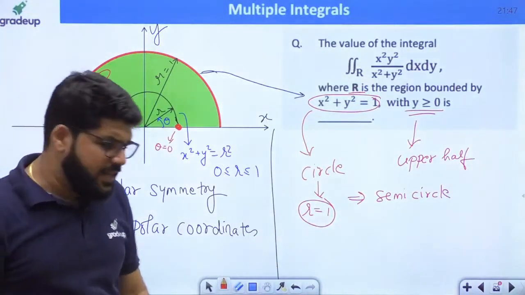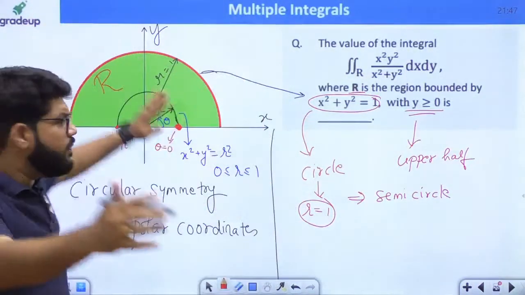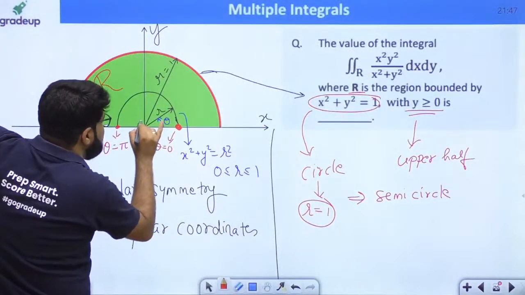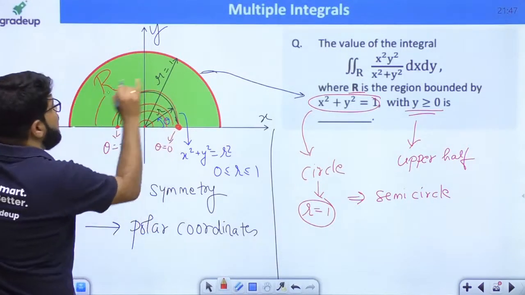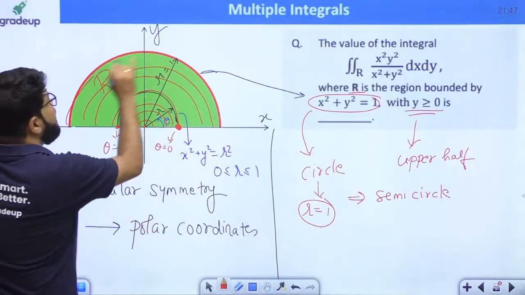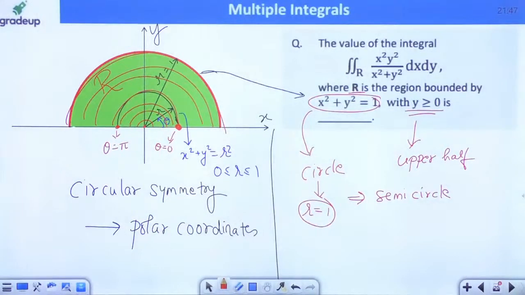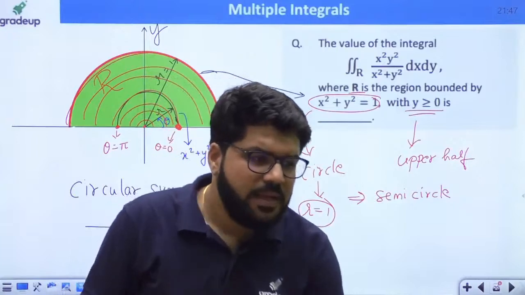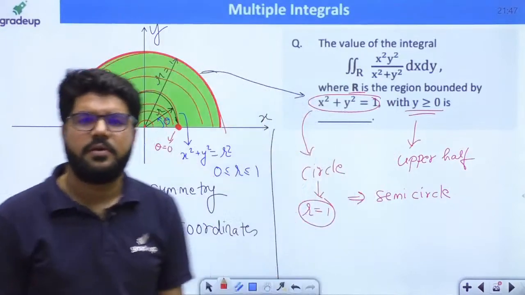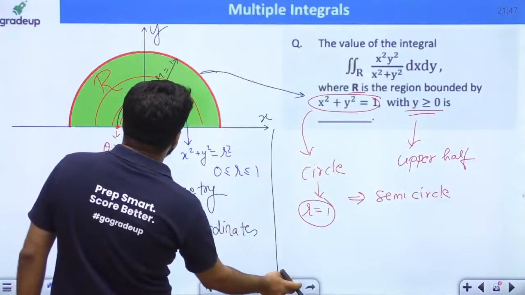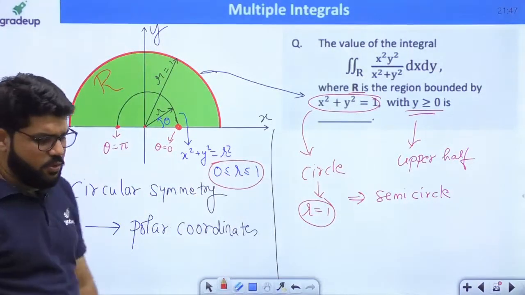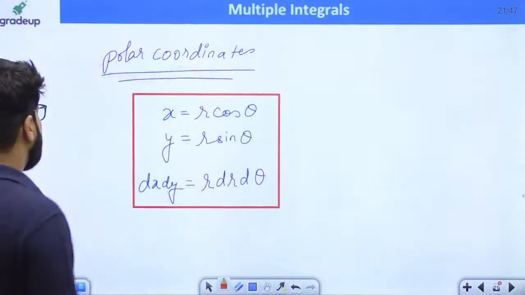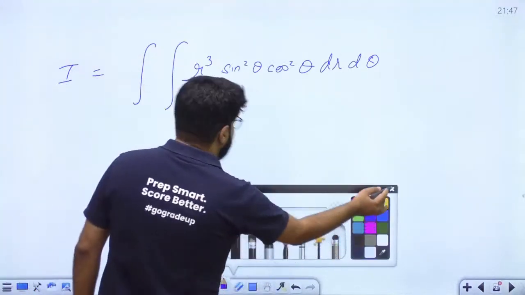Now what is the limit of the radius r to cover the entire region? What will be the smallest radius? A point circle. Then you increase the radius, increase, increase, increase. How much to increase? Maximum r is equal to 1. So what is the range of this radius? As I already defined to you, the radius should be between 0 to 1.